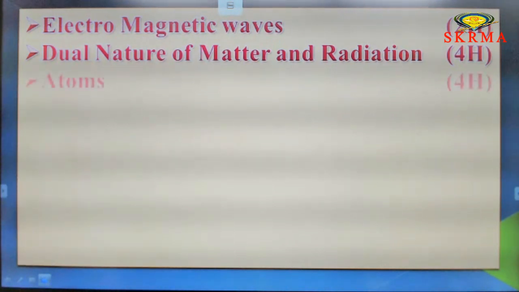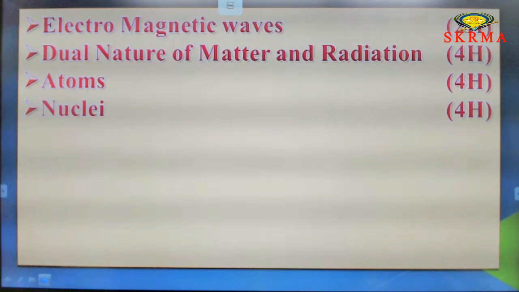Next one, atoms. It will also take a maximum of 4 hours. Next, nuclei. It will take 4 hours to complete that one, for formulas and to practice the problems.